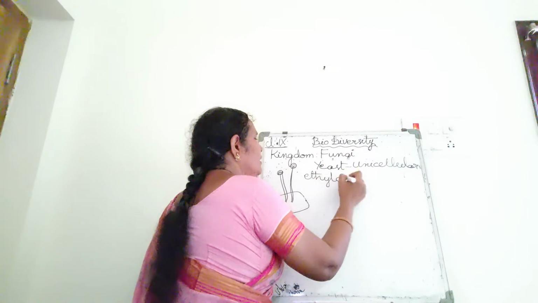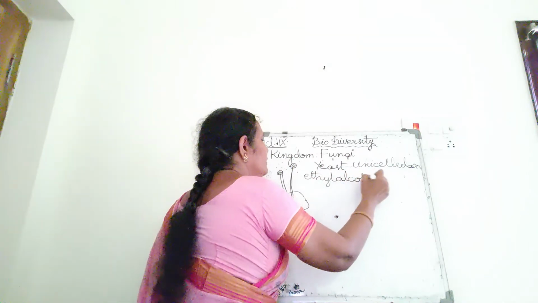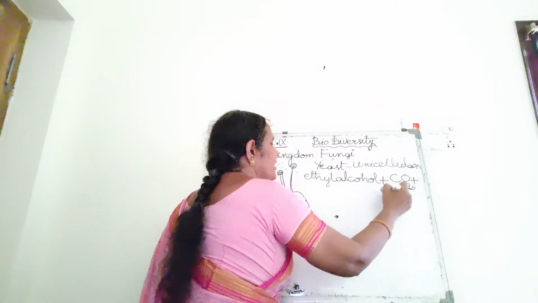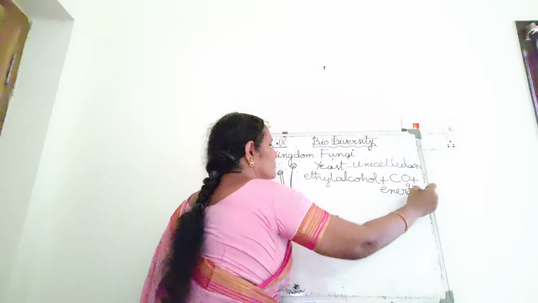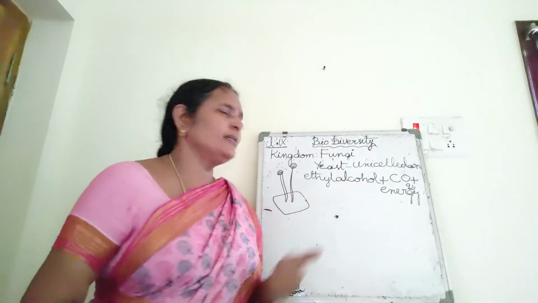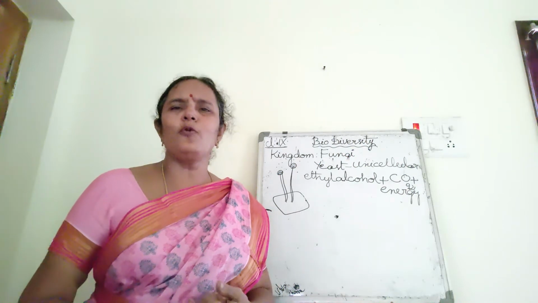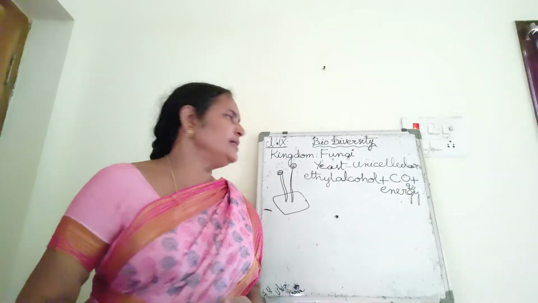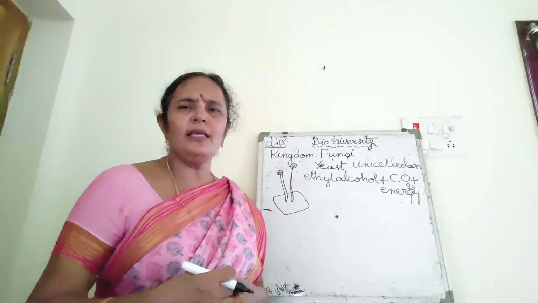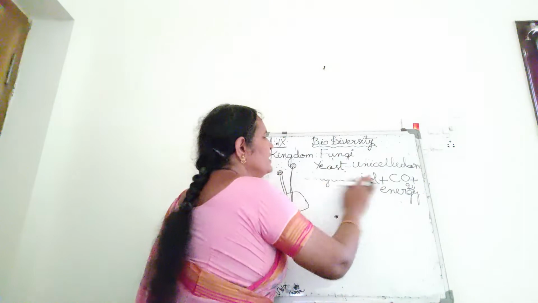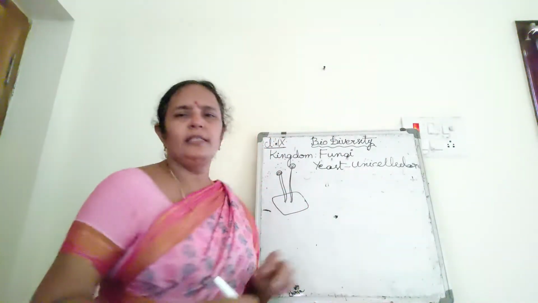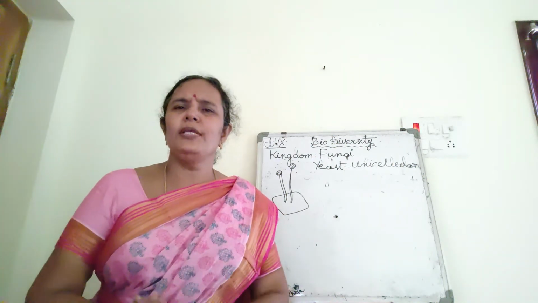Ethyl alcohol plus carbon dioxide plus energy. During anaerobic respiration, yeast releases ethyl alcohol, carbon dioxide and energy. Energy is utilized by the yeast, and ethyl alcohol and carbon dioxide are released out. So, yeast are used in the alcohol and wine industries.